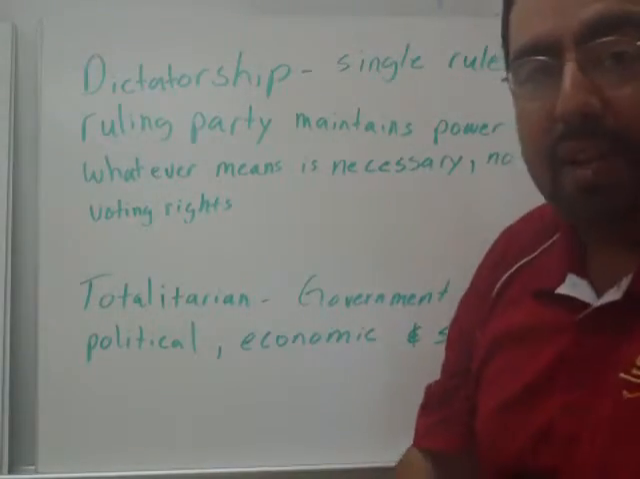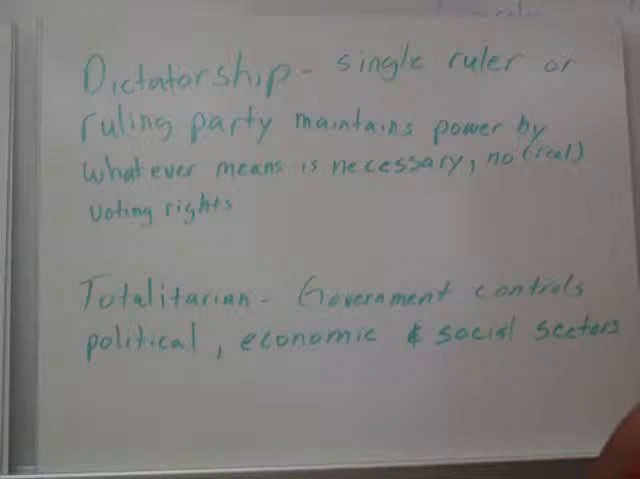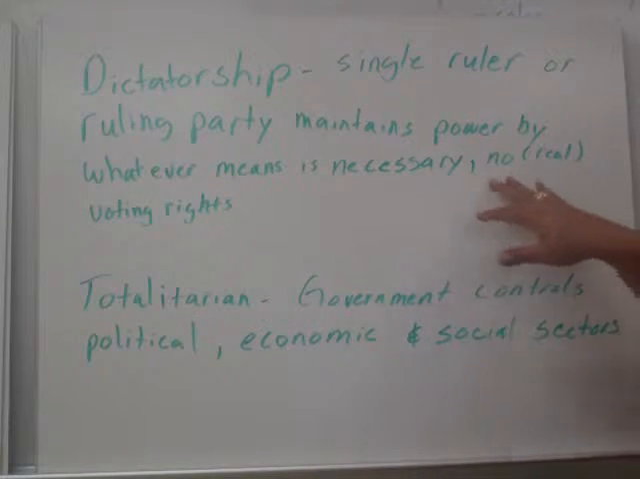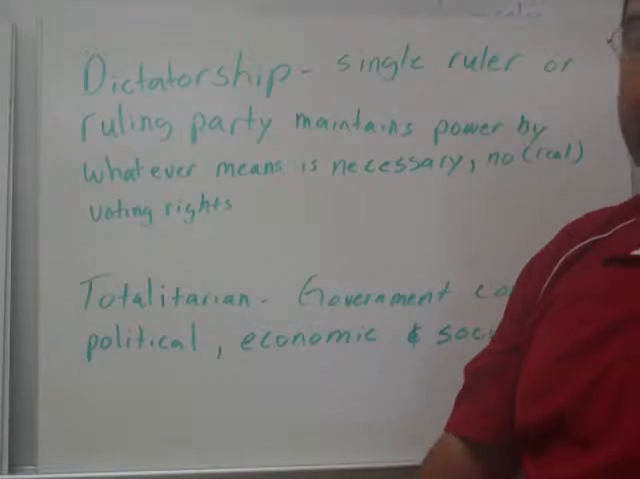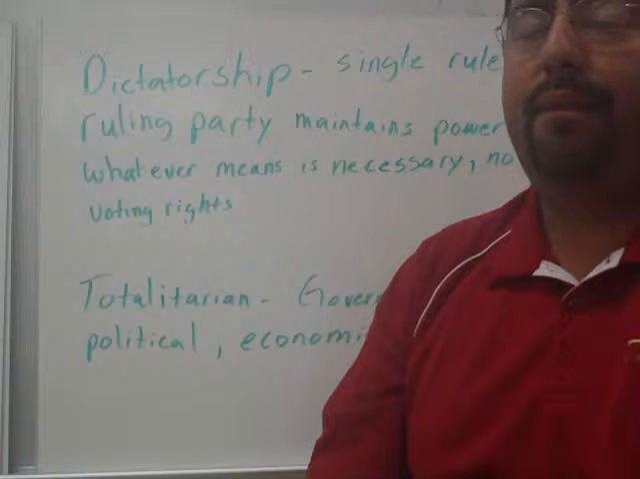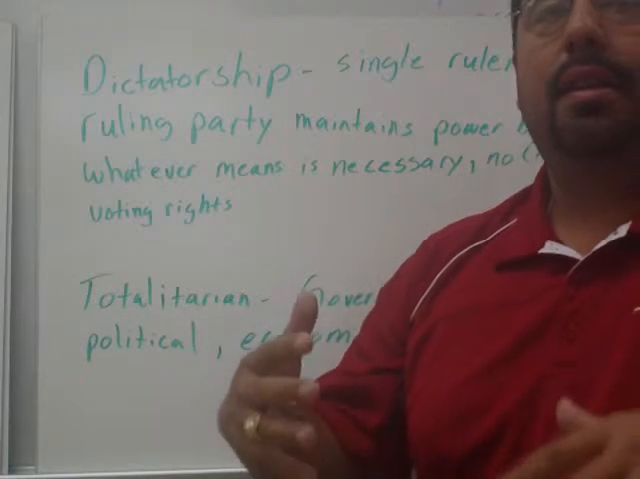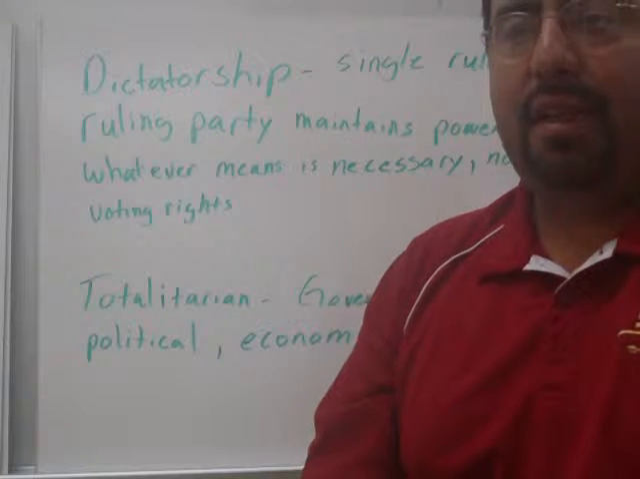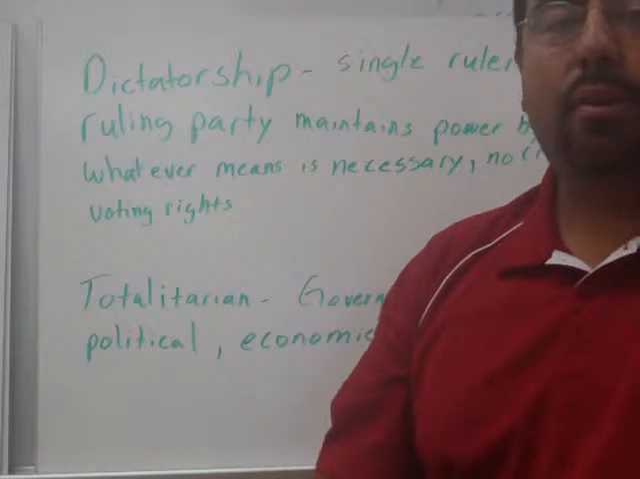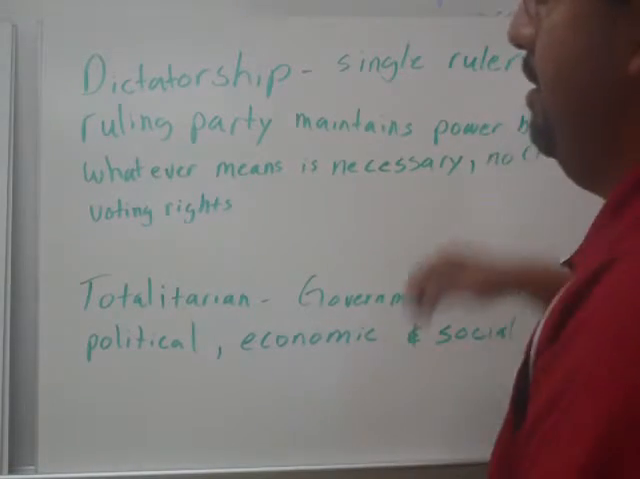All right, the next two types we're going to be talking about are dictatorship. A single ruler or ruling party maintains power by whatever means is necessary. No real voting rights. One example of this would be Venezuela. They have a president. They say they have elections and the people vote, but there's only one person to vote for, so that's not much of an election. There's not really voting rights there.